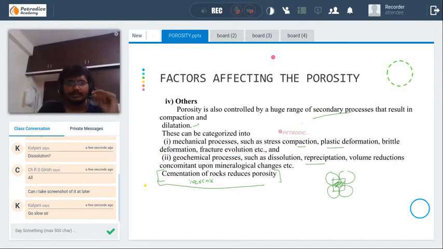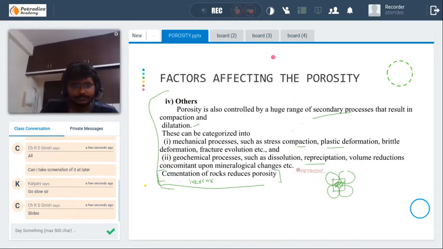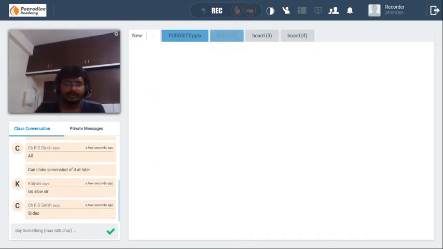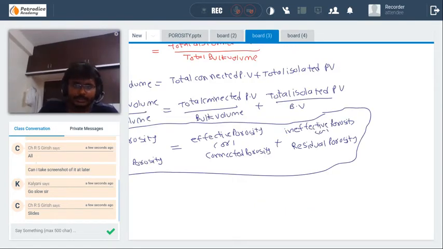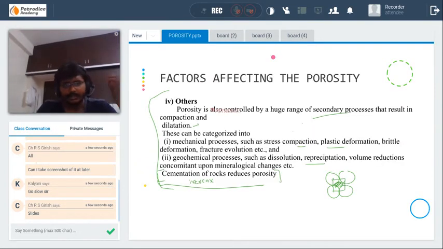Is everybody able to hear me? Try to note down this one. These are very, very important: the factors of porosity. Write down from the slides. The board notes will be available. All these things will be available to you in PDF form in your account, so you can view it and write down the notes from there. But the slides won't be available, so try to write them down.